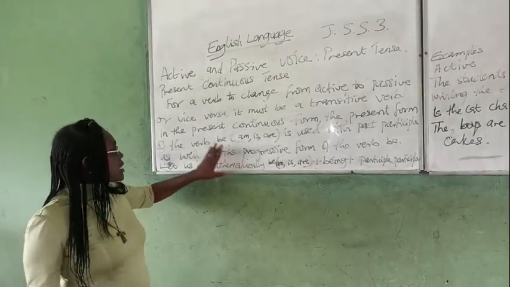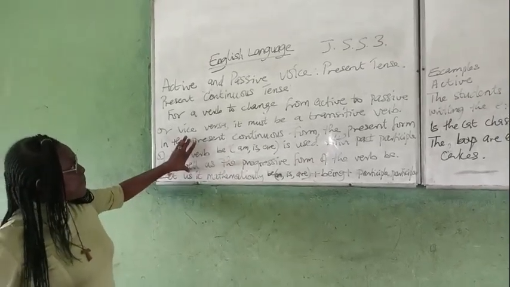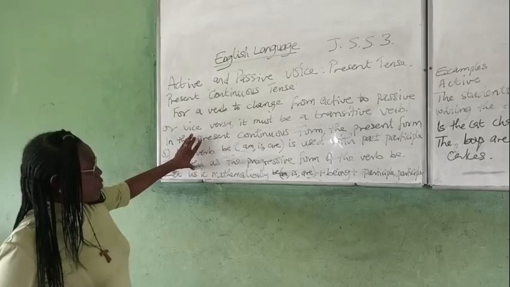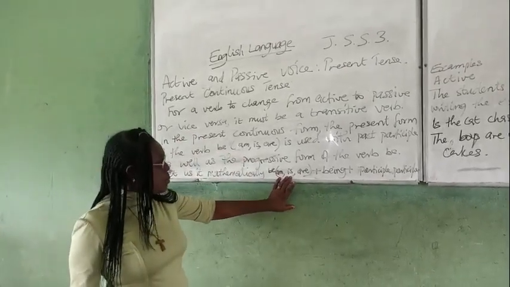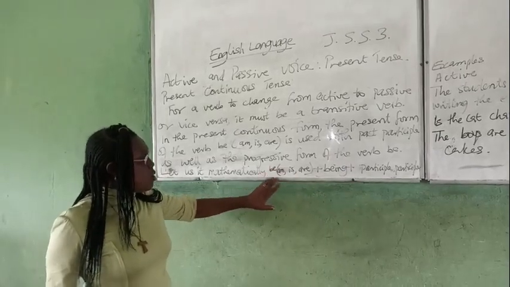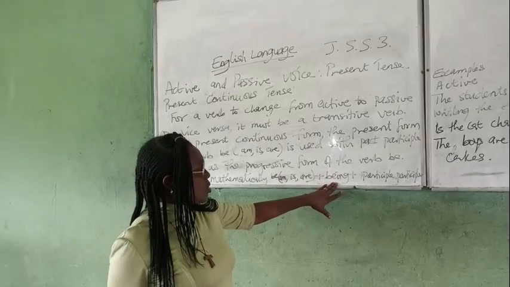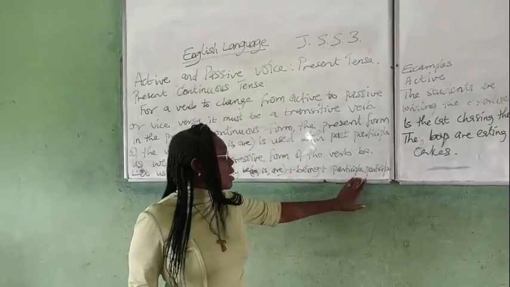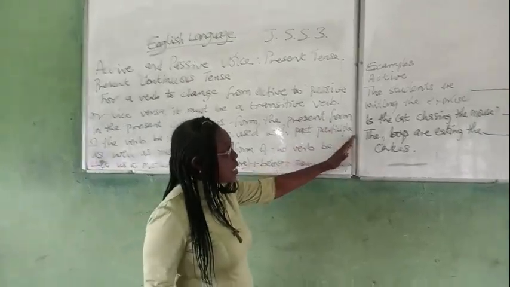You notice I said here, for us to form the passive form of the present continuous tense, we make use of the auxiliary, which is be. Then the be again will be in the progressive form to show the continuous form of the action. Then the main verb now comes in the past participle. You can look at the examples on the board.